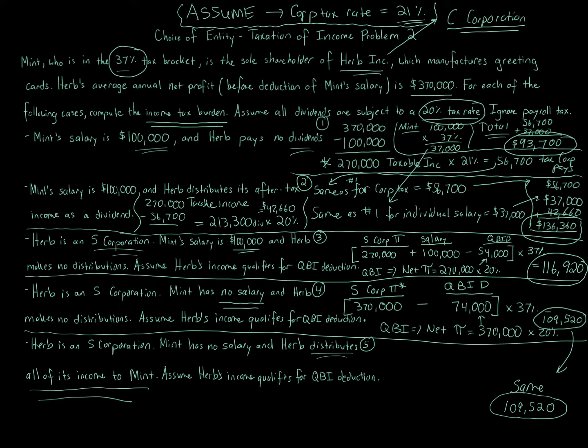Again, a distribution can have consequences for S corporations and partnerships, but you're not looking at that here. You're looking at the effect of the profits and the various items. Here, no salary, just being paid out. Okay, so we've gone through everything now, and what you see is the best situation here is the first one. We paid $93,700 in taxes where there's a $100,000 salary and no dividends paid out.